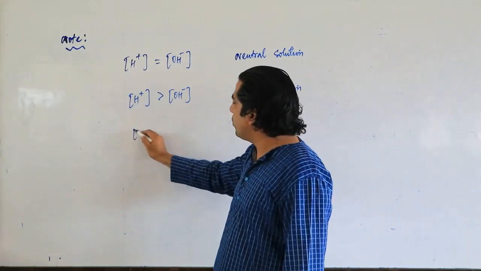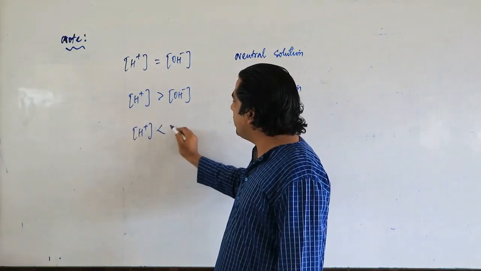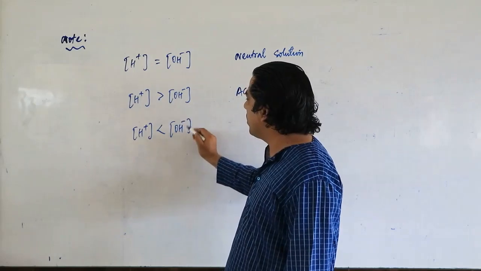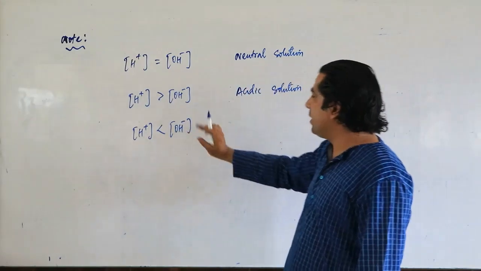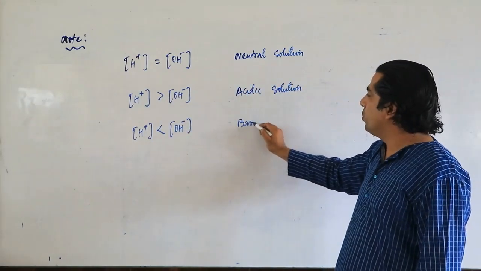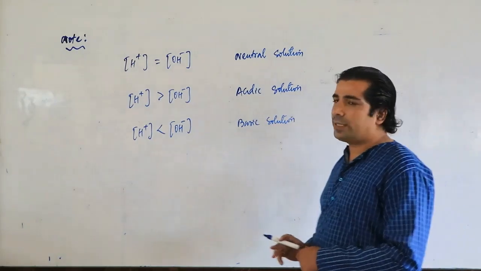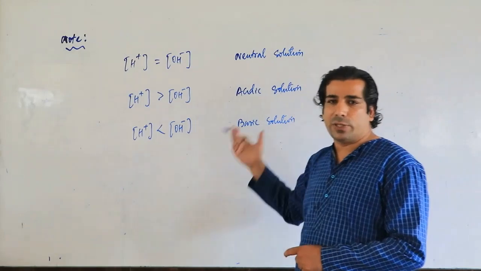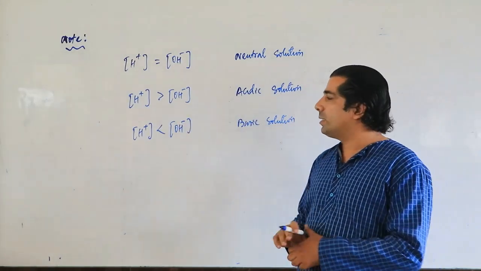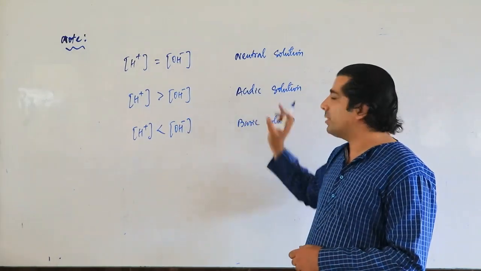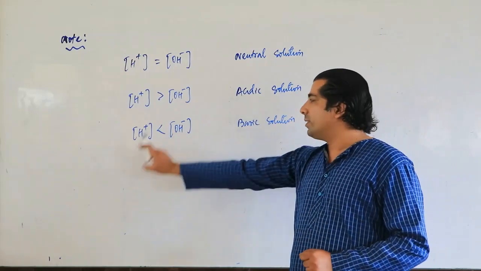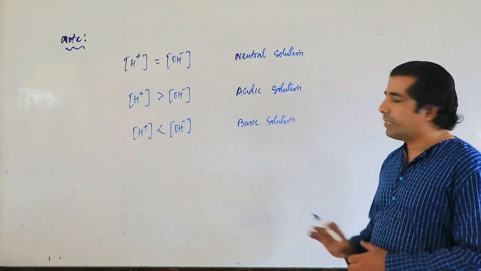If now H+ is less than OH-, it will represent the base, so basic nature is more, so this solution will be the basic solution, my dear friends. So when H+ is equal to OH-, it's a neutral solution. When H+ is greater than OH-, it is an acidic solution. When OH- is greater than H+, it is a basic solution.